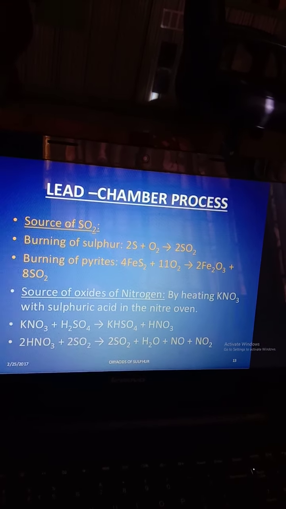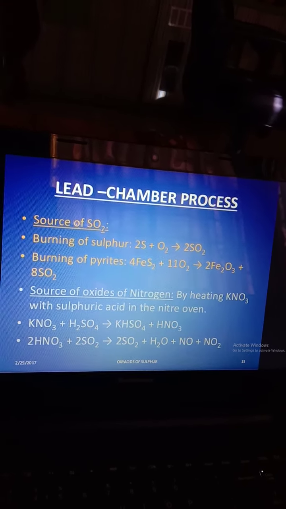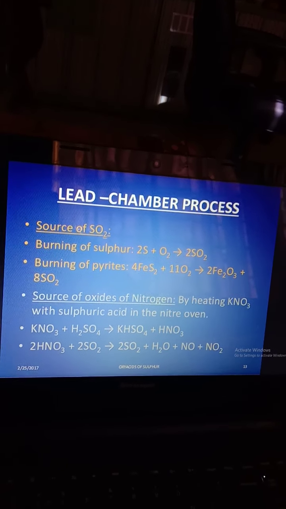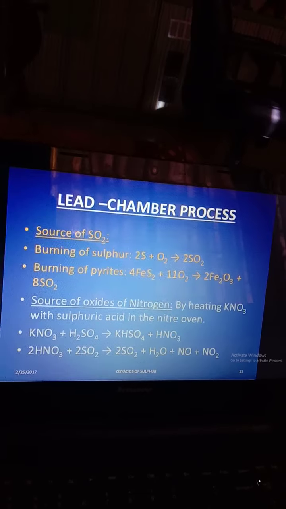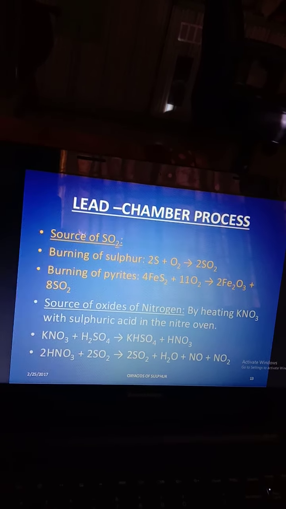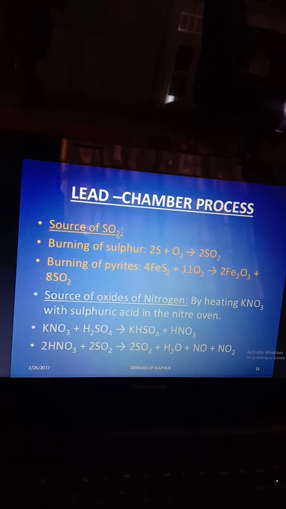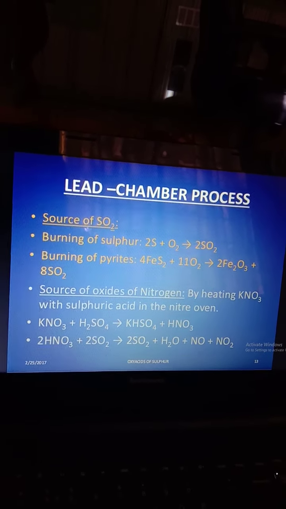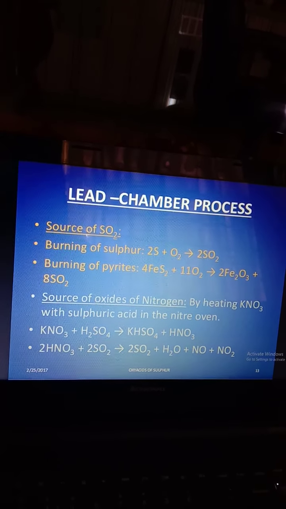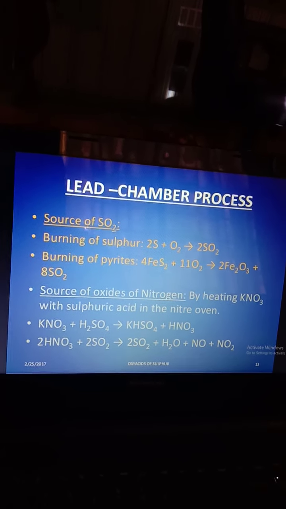Sources of oxides of nitrogen: heating potassium nitrite with sulfuric acid in the nitrite oven. Potassium nitrite reacts with sulfuric acid, forming KHSO4 and HNO3, nitric acid. Then nitric acid further reacts with sulfur dioxide, forming sulfuric acid, nitric oxide and nitrogen dioxide.